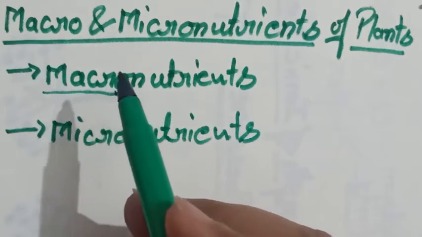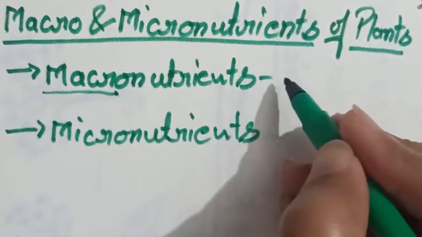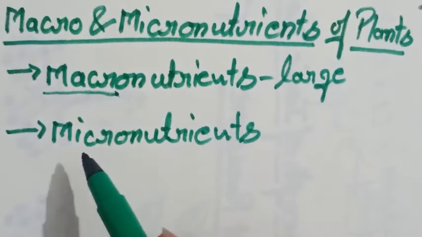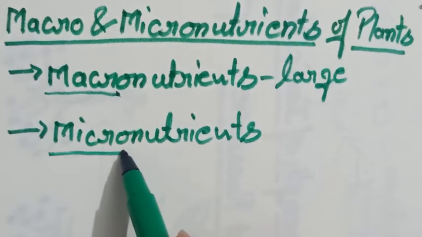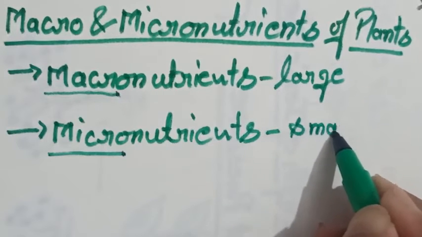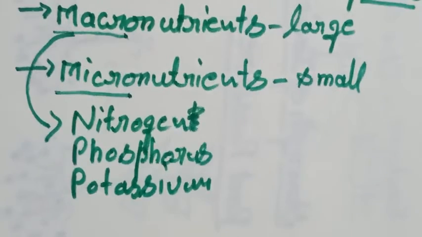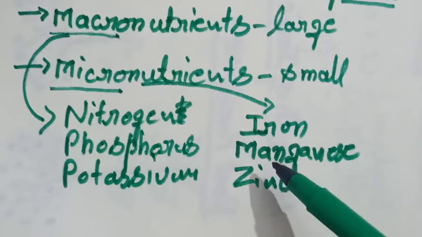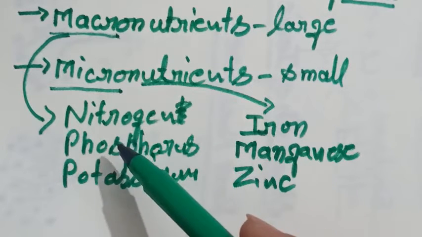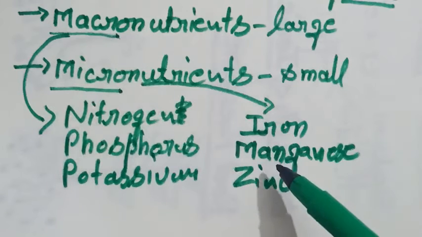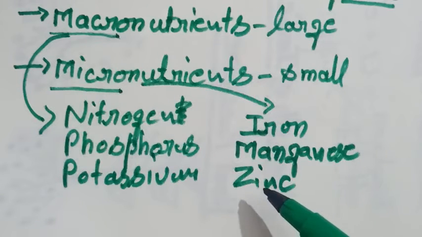So they are required in large quantity, whereas micro means small, so these nutrients are required in a small quantity. Student, these are the macronutrients, whereas these are the micronutrients. Nitrogen, phosphorus, potassium are macronutrients, whereas iron, manganese and zinc are micronutrients.